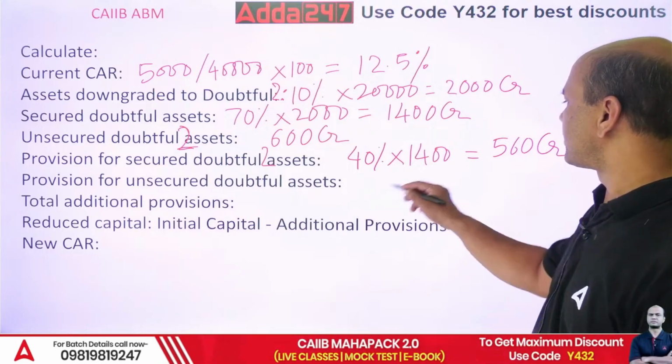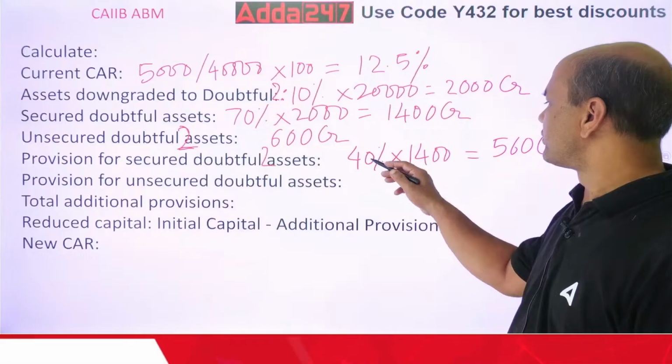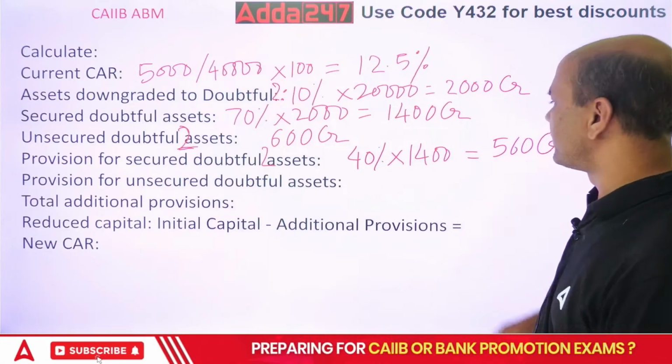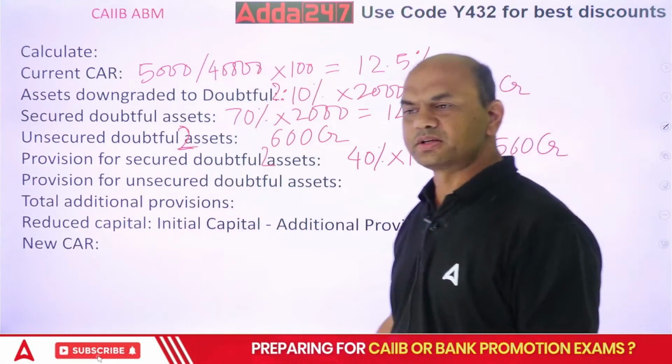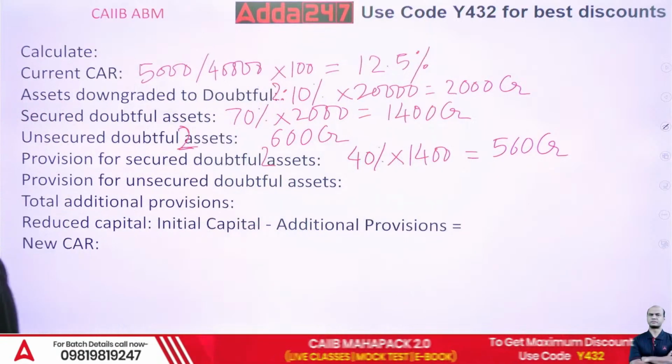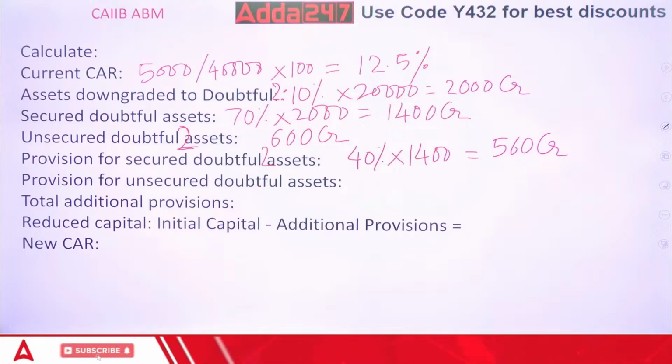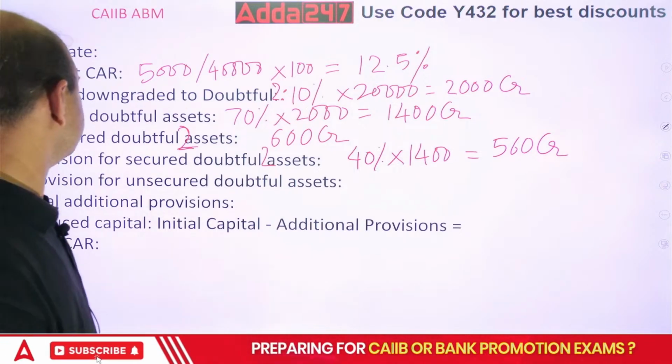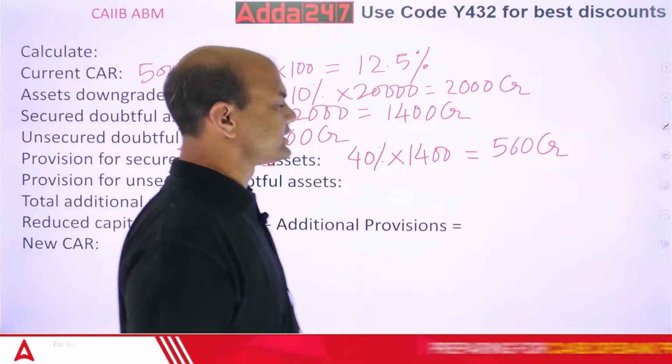Am I doing it wrong? So 14 for the 56. Correct. 560. 40%. Okay. Correct it is. I thought, am I doing it wrong? So 560. Okay. Second, provision for unsecured assets.